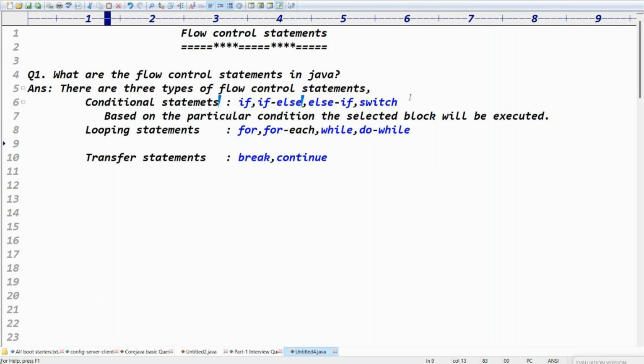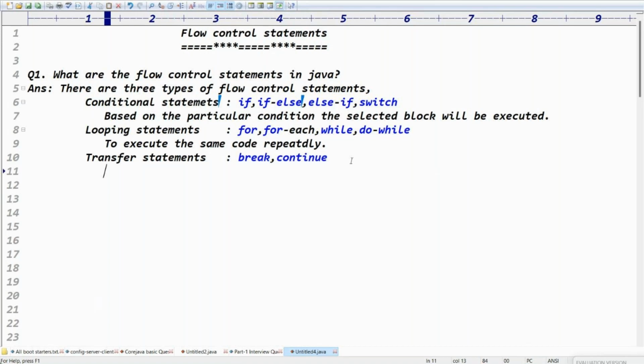What about looping statements? If you want to execute the same code repeatedly, multiple times, you go for the looping statements. For example, I want to print good morning 10 times.